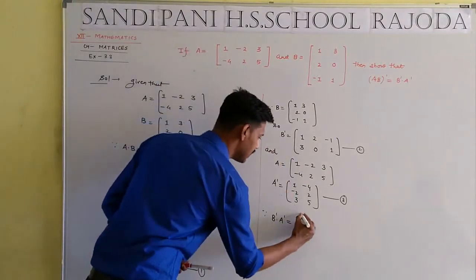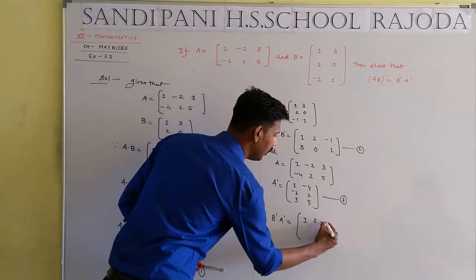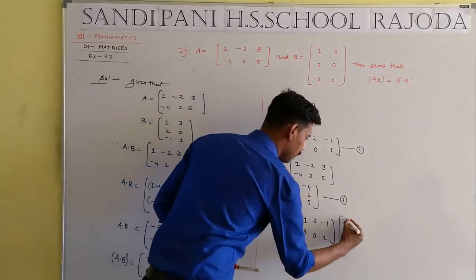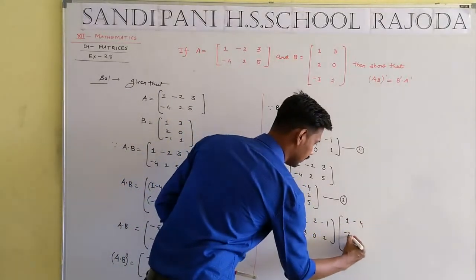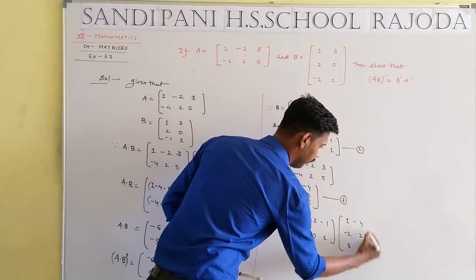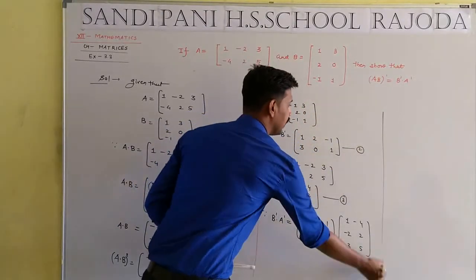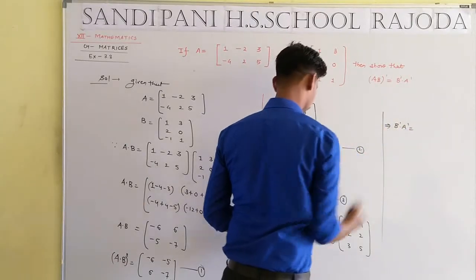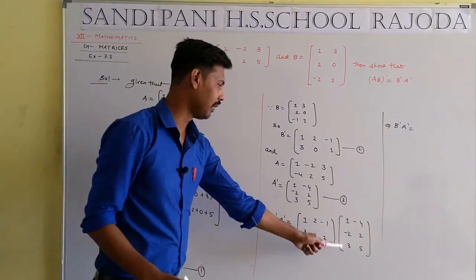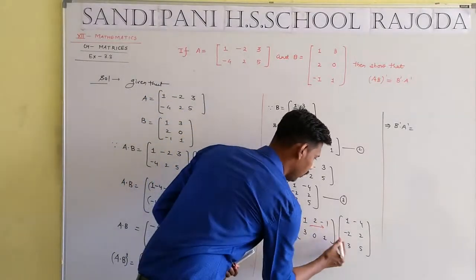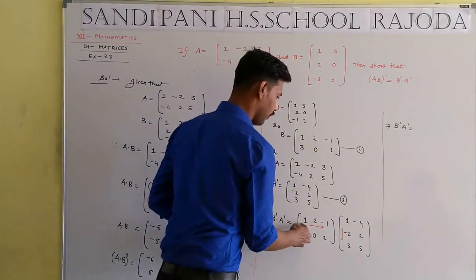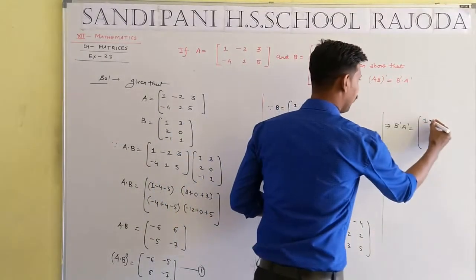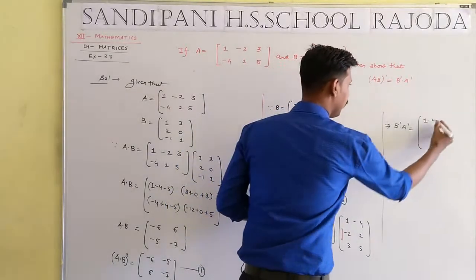B dash, that means 1 2 minus 1 3 0 1 multiply with 1 minus 4 minus 2 and 2 and 3 and 5. Okay. Now next, here B dash dot A dash will be equal. First row multiply with the first column. 1 times 1 equivalent 1. 2 times 4. 3 times 3.